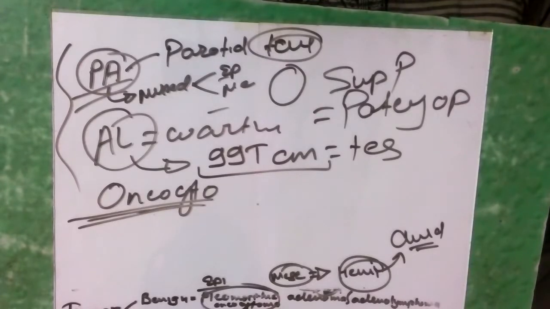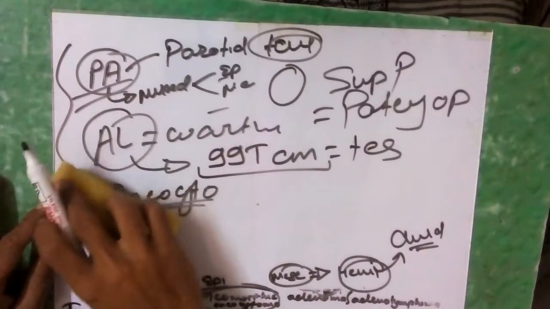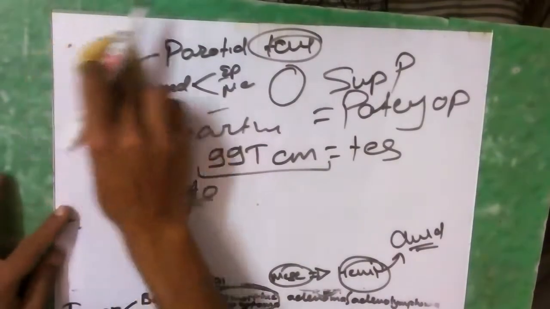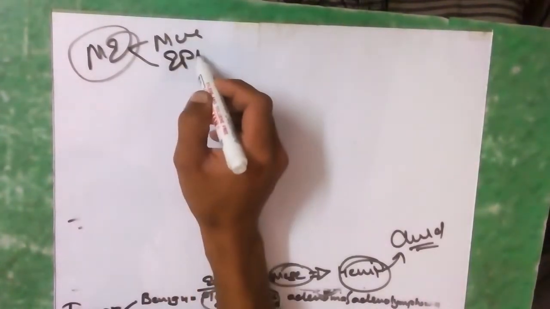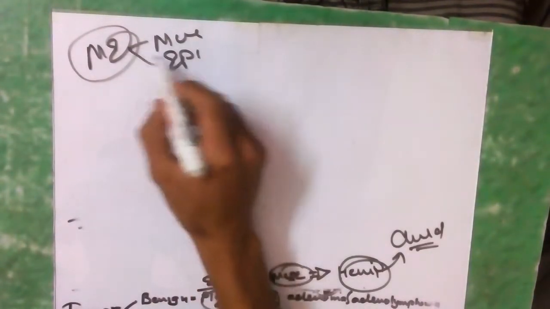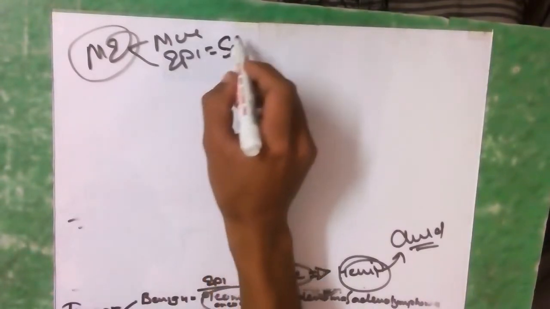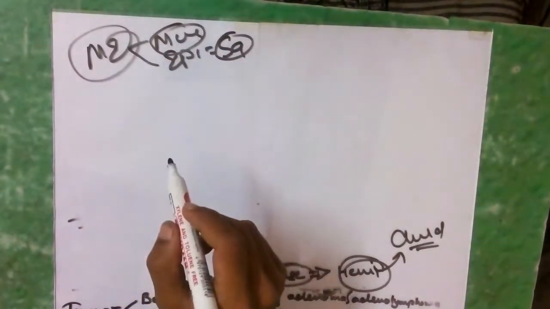And regarding malignant tumor, mucoepidermoid carcinoma. Why is it called muco and epidermoid? Because it is a tumor of both the mucin producing gland and squamous cell. Epidermis means squamous cell, so both components are present in mucoepidermoid carcinoma.